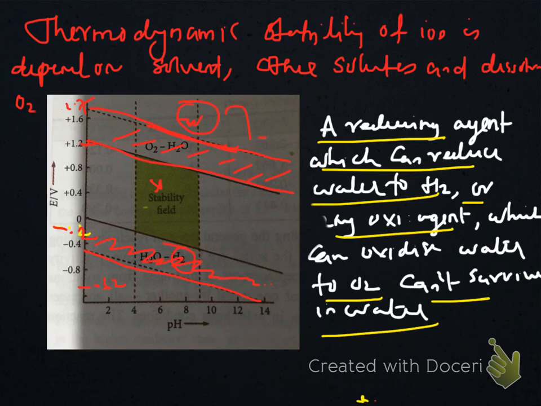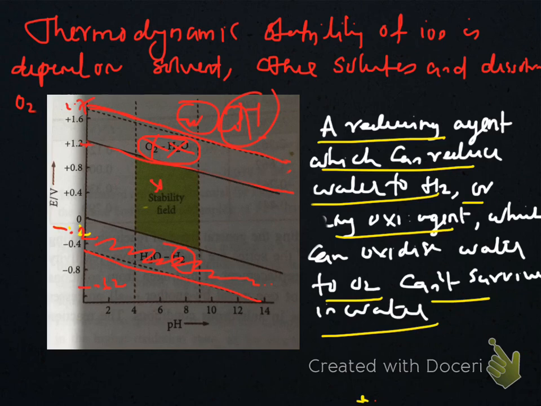Then that species will come in this region. So due to over potential, liberation of oxygen is not possible, or dichromate cannot oxidize water. But cobalt 3 plus can oxidize water because the difference is greater than 0.6 volt.